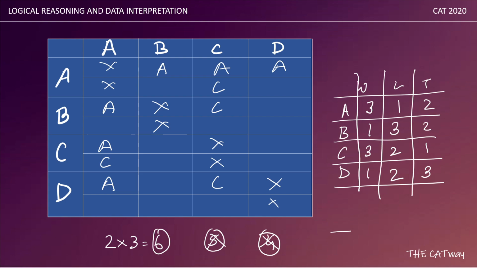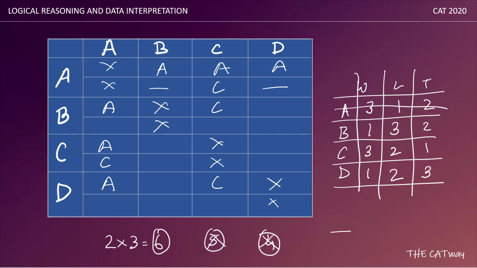Now we know that A has lost one match, which he lost against C. So the other two matches would be tied, that is A versus B and A versus D. The second match with them would be a tie, that is a draw. So we are done with this. We are done with A. Now let's see what we can do.